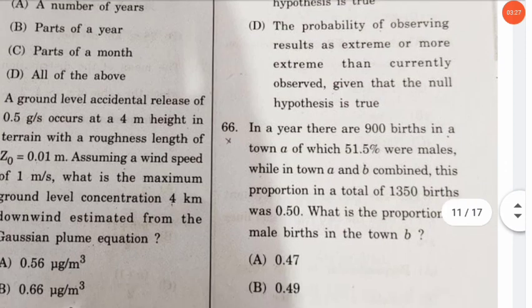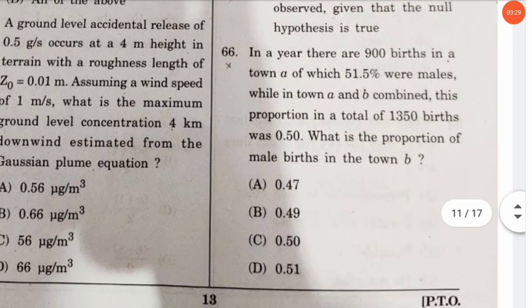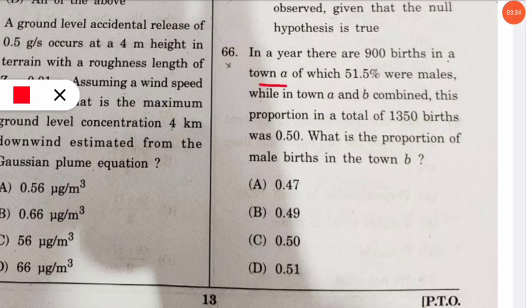Coming to the next question. The next question is, in a year there are 900 births in a town A, of which 51.5% were males. That means 51.5% of 900 are male. So you have to calculate that.